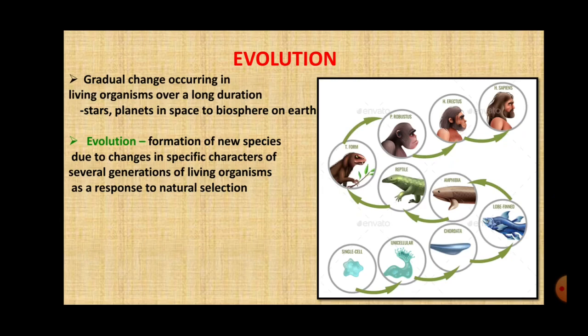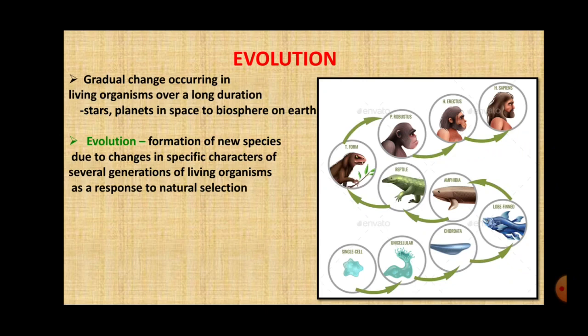So these slow changes that we observe in our body today, as compared to our ancestors, are termed evolution. We will learn the definition.